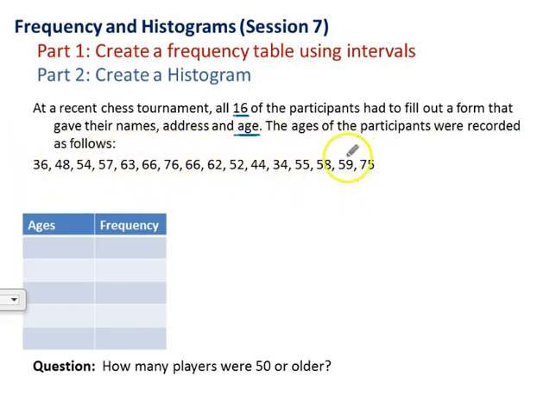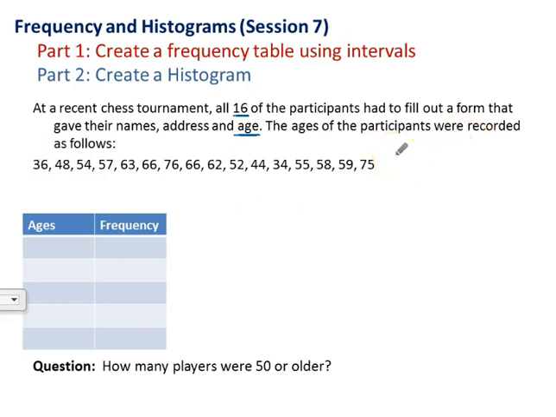So right now, look at this list of ages. Can you look at that list of ages and tell me what the most common age is? It's kind of hard to say. It takes some time to really look through and figure that out. So let's put it into a frequency table so that we can examine our data a little differently and see some trends quicker rather than just look through this list of ages.